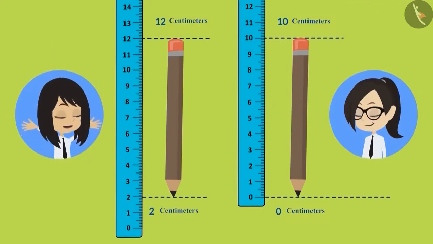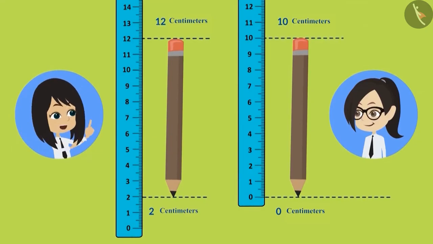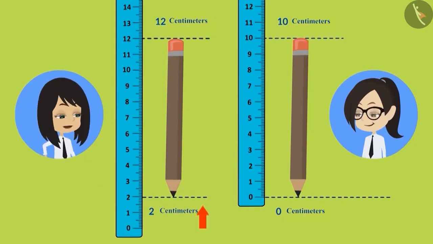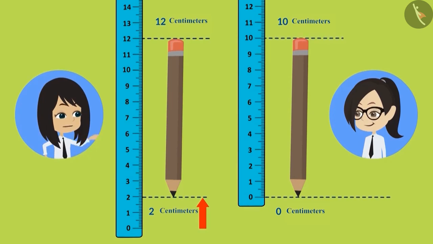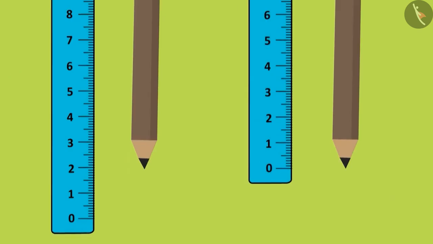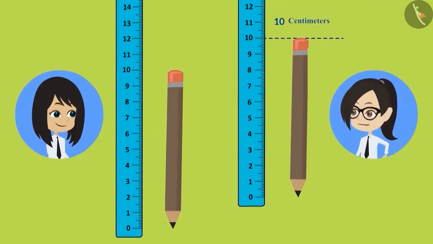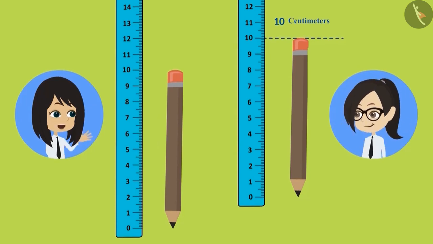The problem with keeping the pencil at 2 centimeters is that there is no pencil from 0 centimeters to 2 centimeters. And I included that length as well in the measurement. Now I'll correct it. I'll keep the pencil at 0 centimeter. Yes, it's correct. Now you will be able to tell the exact length of the pencil. My pencil is also 10 centimeters.